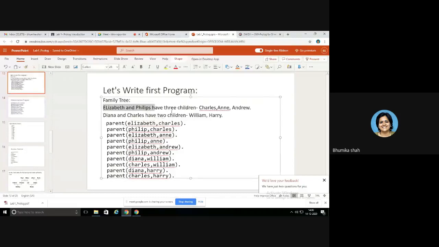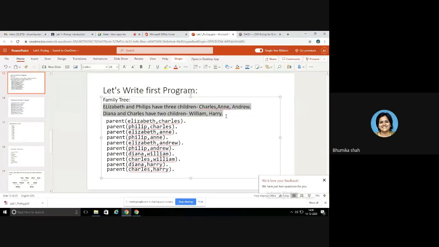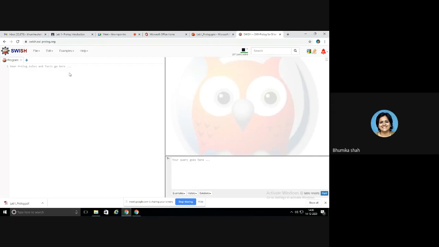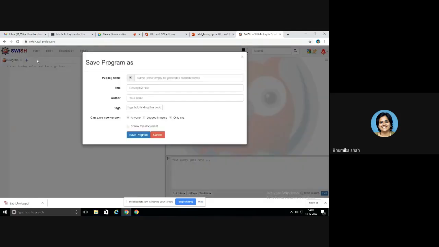I'm just going to copy paste these 2 lines. The online editor which I'm going to use is the Swish editor. The link is already posted in Google Classroom. If not, I'll post it. Here it will ask you whether you want to create a program or notebook. Let us create a program. Every Prolog program should be saved with a .pl extension.